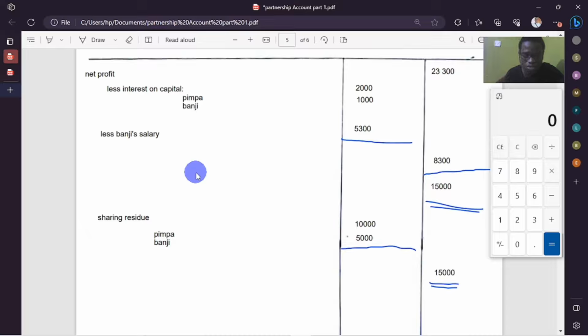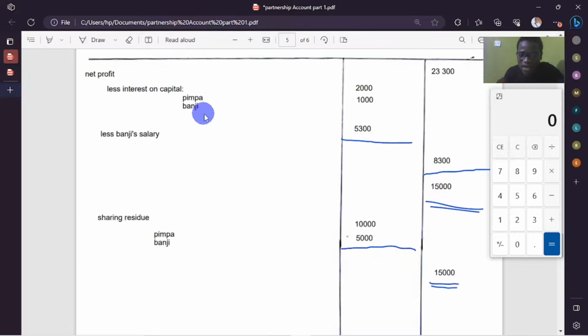Every information to do with Pimpa. So for information that we're going to get from the appropriation account, we're going to treat it as so. Every transaction that was entered on the debit side, when we take it to the current account, we're going to bring it to the credit side. That's a principle in accounts which says for every debit entry there must be a corresponding credit entry for accounting to be complete.